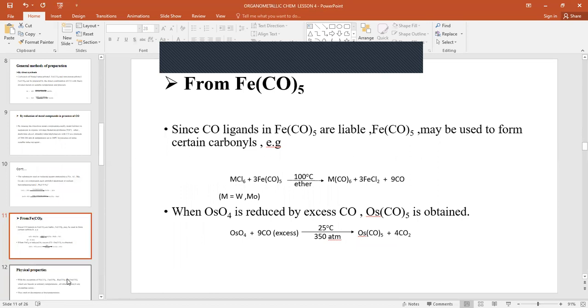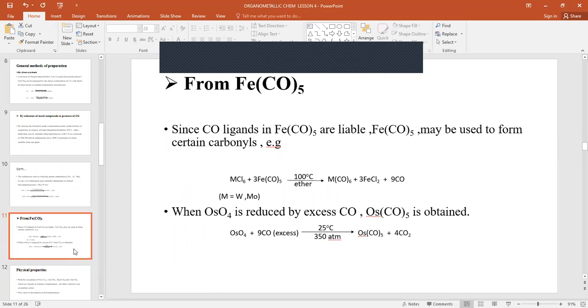They can also be prepared from a carbonyl like iron pentacarbonyl. Since the carbon monoxide ligands in iron pentacarbonyl are labile, iron pentacarbonyl can be used to form certain carbonyls.